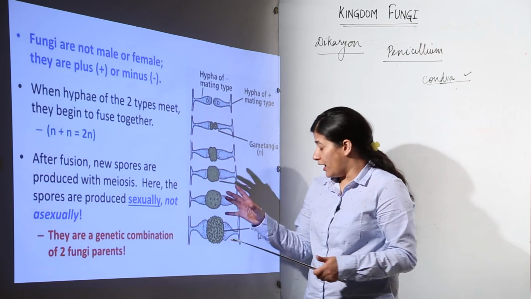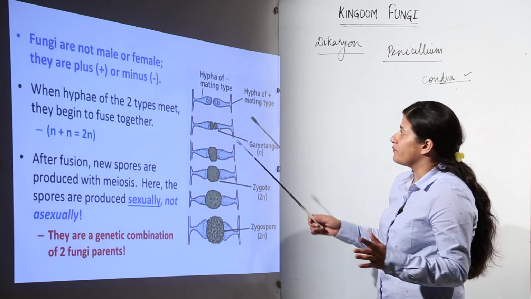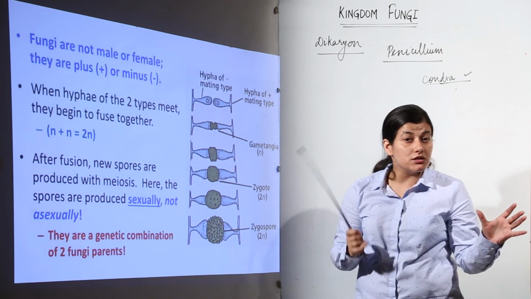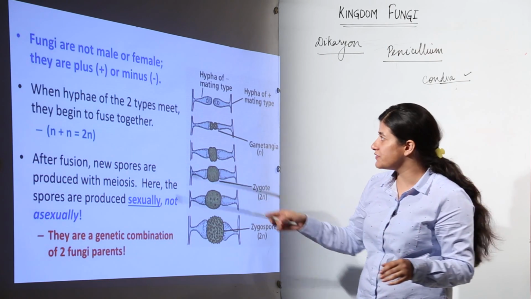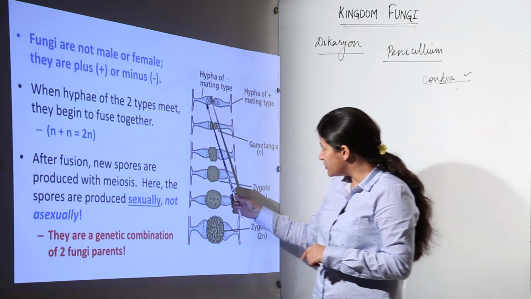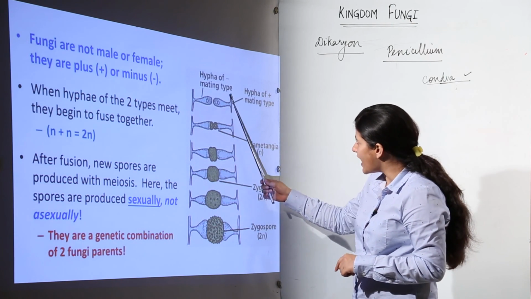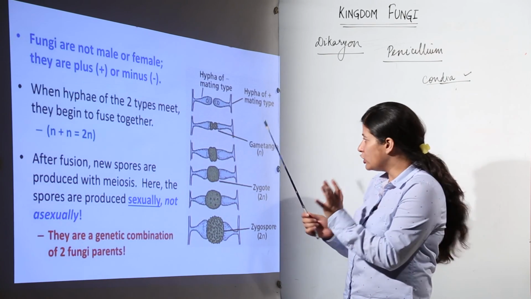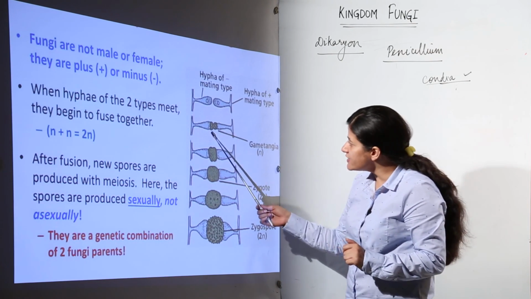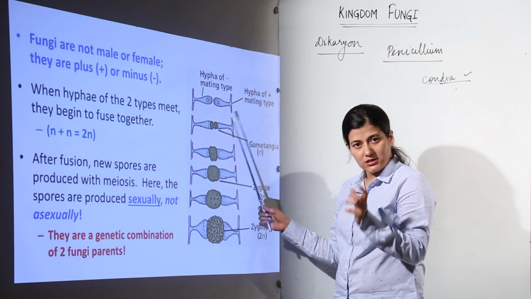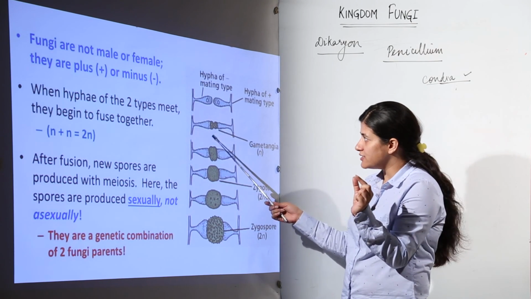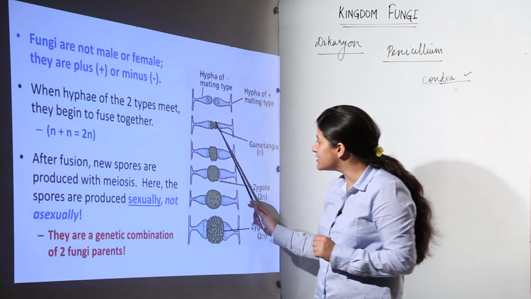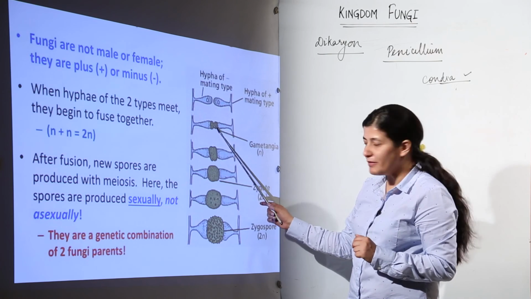Now, let us understand it in other terms as well. See, fungi are not male or female. There won't be any condition that this is male gamete, this is female gamete. There would be positive and negative strains, plus and minus strains. As you can see over here, let us consider this as plus and this as minus strain. Both of these hyphae are coming in close contact with each other. There is a gametangial contact that takes place. The nuclei have come close to each other, as you can see over here. When hyphae of two types meet, they begin to fuse together. This is the gametangial contact.